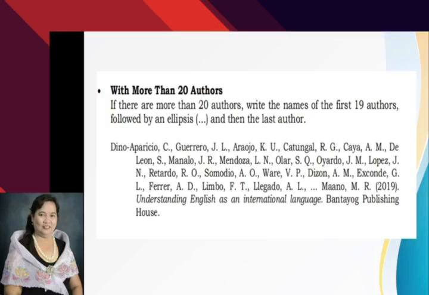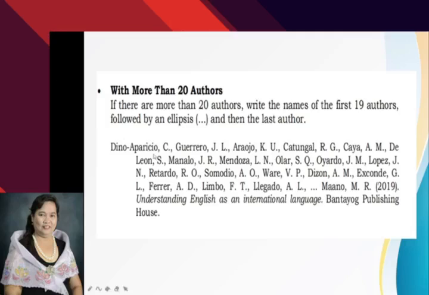So, again, I'd like to make it clear that in case you have more than 20 authors, you write first the 19 authors. And then after the 19th author, you put an ellipsis. What is an ellipsis? Triple dots, 3 periods. Then you'll write the last author. Okay, you have there the example.